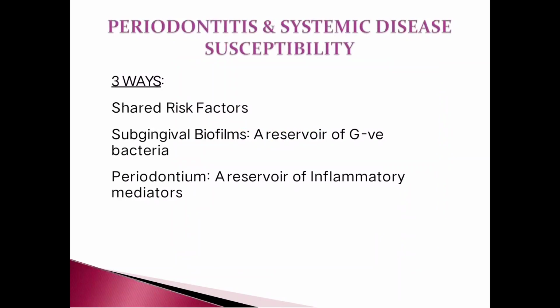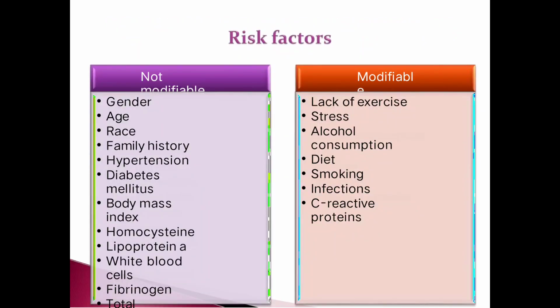Periodontitis and systemic disease susceptibility. There are three ways of this. First one is a shared risk factor. Second, subgingival biofilms, a reservoir of gram-negative bacteria, and periodontium, a reservoir of inflammatory mediators. Risk factors include not modifiable and modifiable.